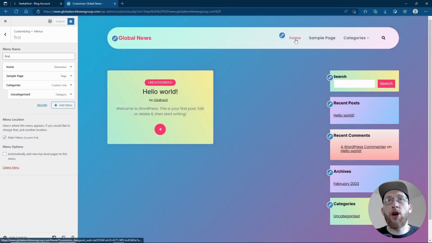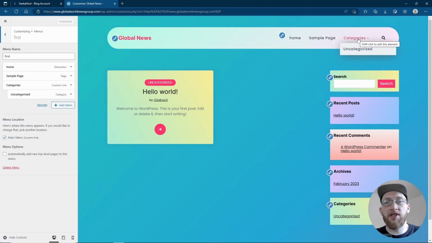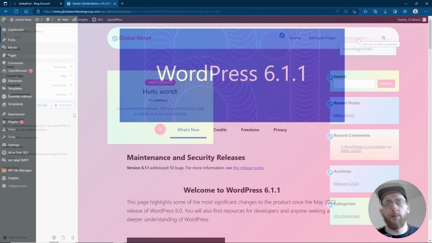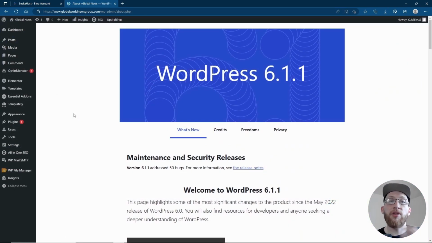Now as you can see, we have our home page right here, we have our sample page, and if I go over directories, it will show as a subcategory of uncategorized. Obviously the more categories you have, the more we can add on there. So let's get down to creating the categories now to then start making posts and start growing our audience.